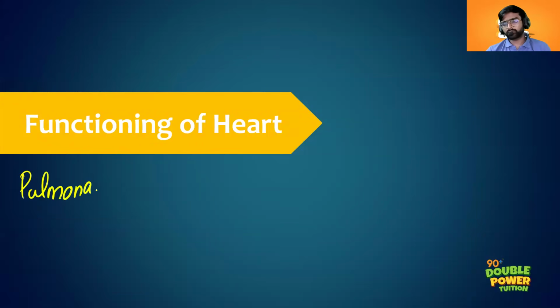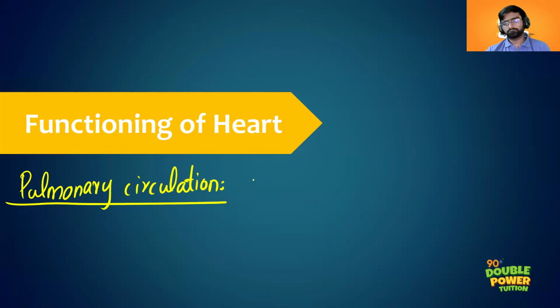What is pulmonary circulation? The deoxygenated blood from different parts of our body, through the heart, reaches the lungs for oxygenation. Very good. So you should say it is a circulation, right? What is pulmonary circulation?